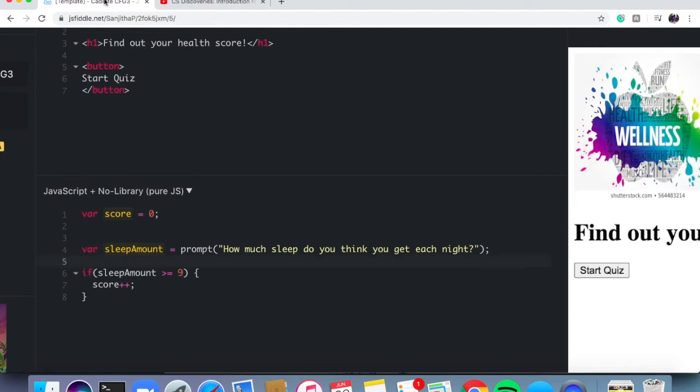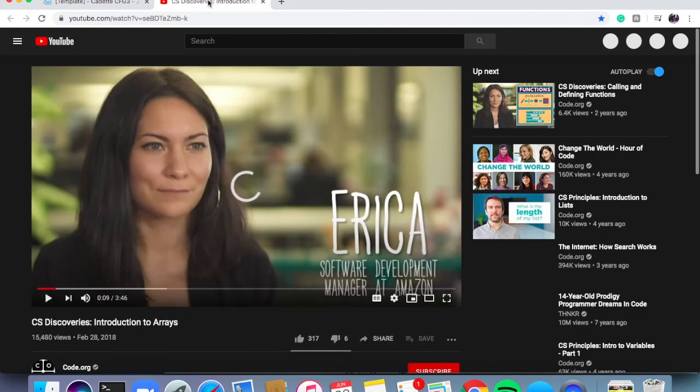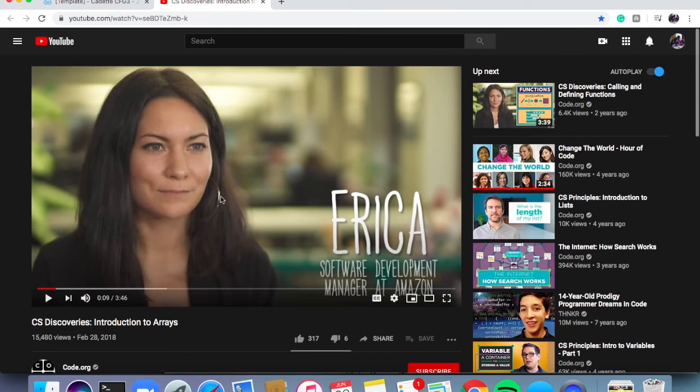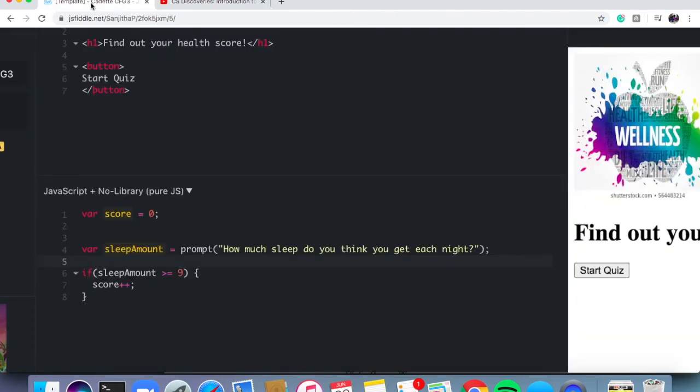That's all it is. So to learn a little bit more about arrays in a really nice visual way, I want you to go to the CS Discoveries link that you had open prior to starting your project, and just take the 3 minutes to watch this video and learn a little bit more about arrays, and then come back. But basically the gist of it is that arrays store information in a specific pattern, and that pattern is basically the order in which they were inputted. And then we can access each of those individual pieces by figuring out the placement of the information within the array. So I really strongly recommend watching this 3-minute video to learn a little bit more about them.